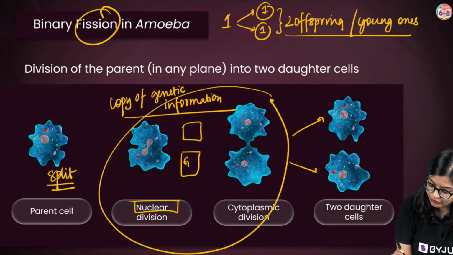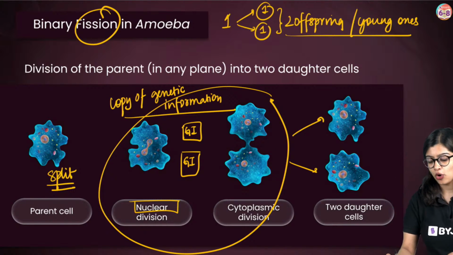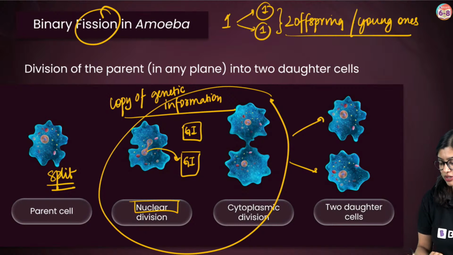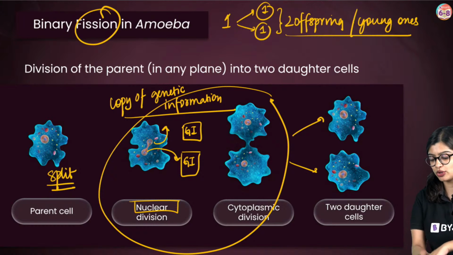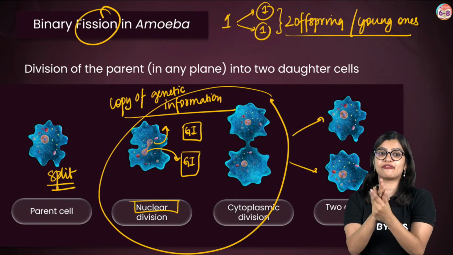So this is one copy of the genetic information, and this is one more copy of the genetic information. This information goes here, and this information goes there to my other daughter. So there is the same information. It is not that the information is getting divided half and half.